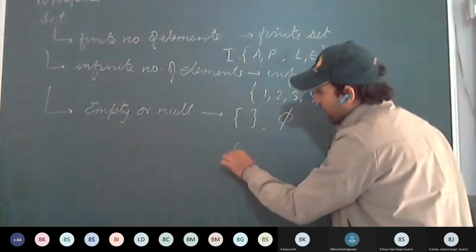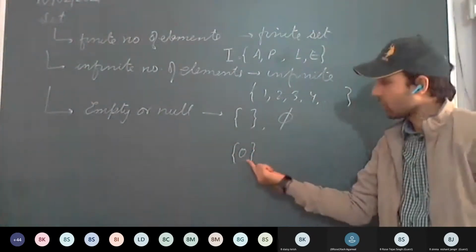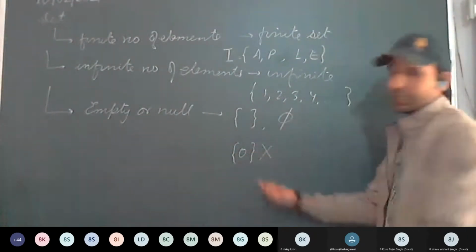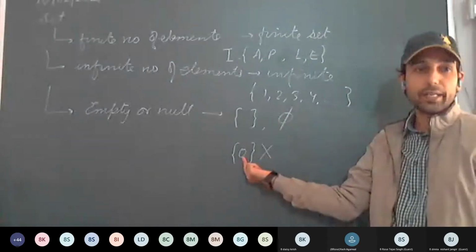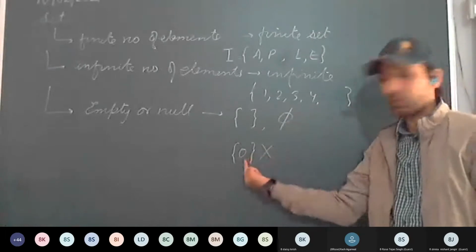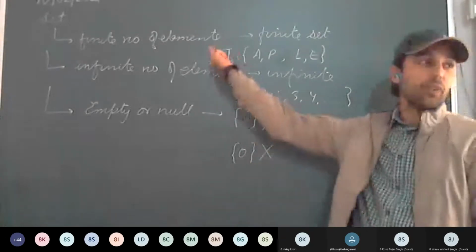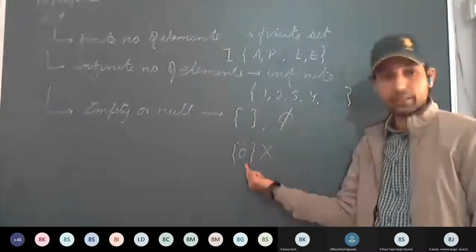Now see here, if it is written like this, containing 0, this is not an empty set because this set is containing 0 as an element. So one element is there. It is a finite set having the number of elements as 1.